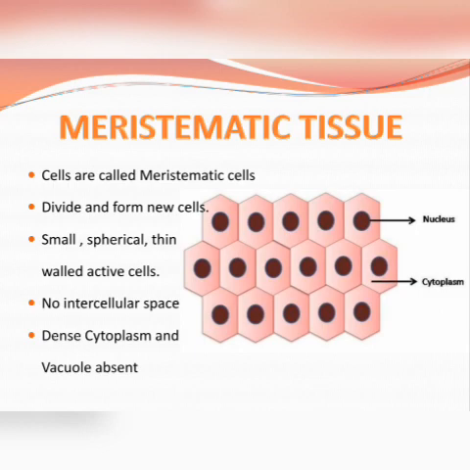So these are active cells without vacuoles. Vacuoles help to store food and cell sap, but just because they are active cells, they rapidly divide and form new cells, so they don't require vacuoles, and that is why they keep dividing and forming new cells.